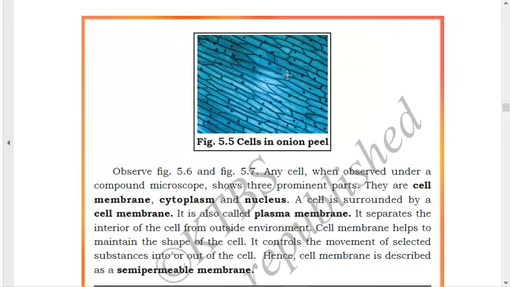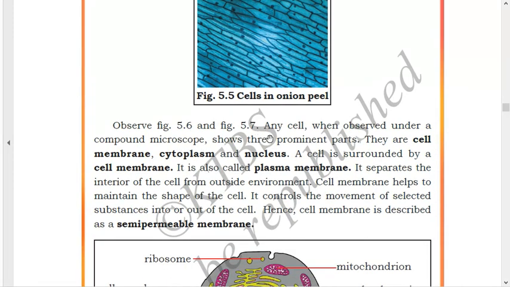See, the diagram is given in the textbook. Cells in the onion piece, the diagram will be like this. Small compartment or room like structures will be formed. In them, black spots are present. These black spots are the nucleus, which are present inside the cells. Observe figure 5.6 and 5.7.